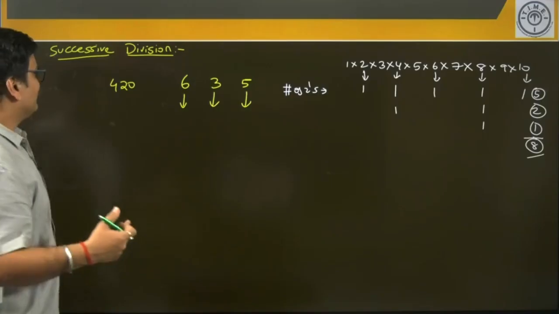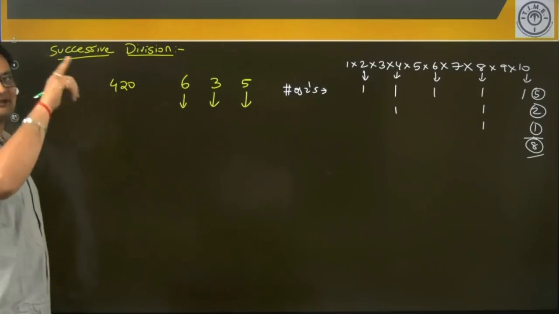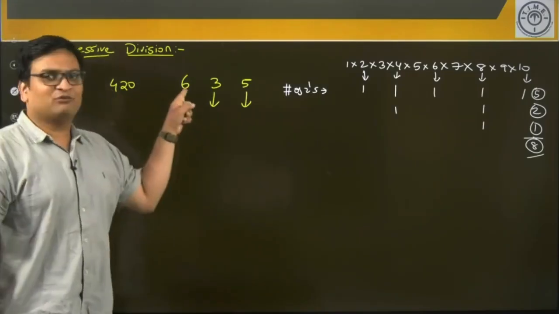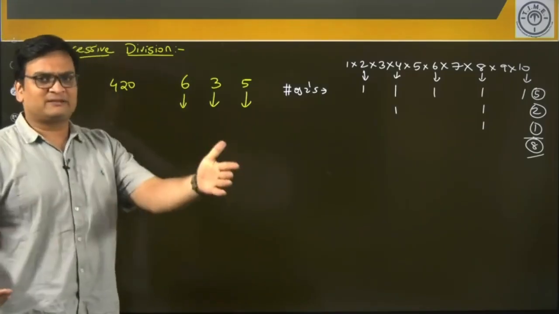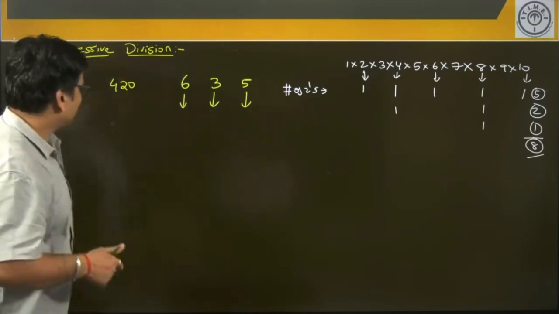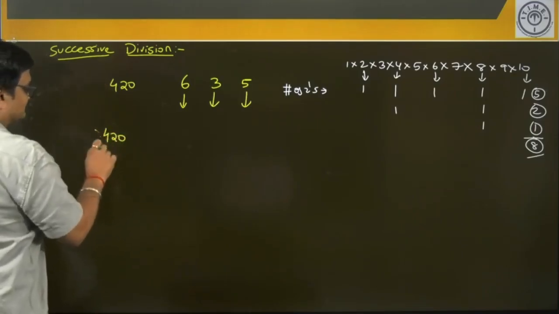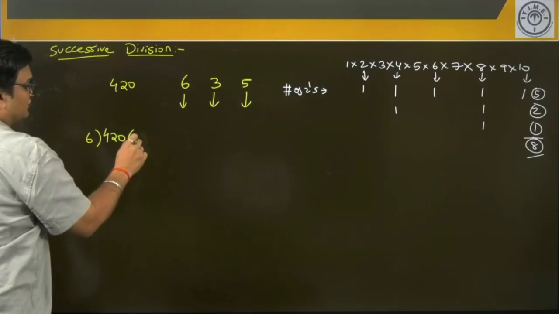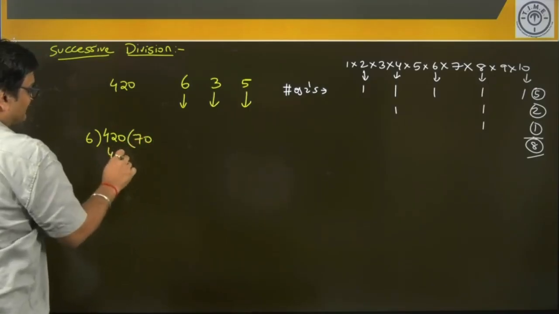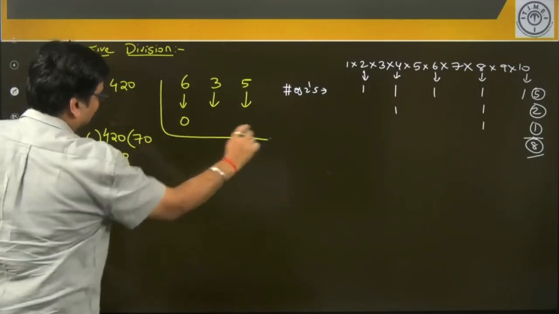So how do we apply successive division? It's slightly different from our regular division, because regular division is just one process. You will have one dividend, one divisor, corresponding quotient, corresponding remainder. Here you have 3 divisors. So how do we deal with multiple divisors here? Observe. We divide 420 by 6 first. 6 will go 70 times. My remainder is 0, I write that.